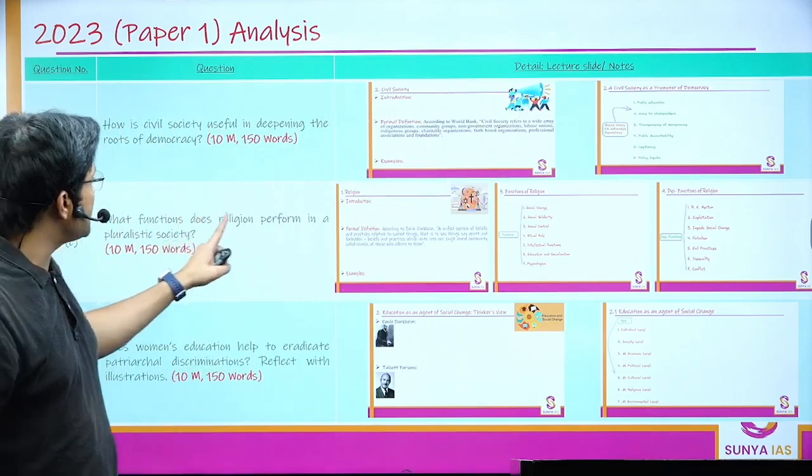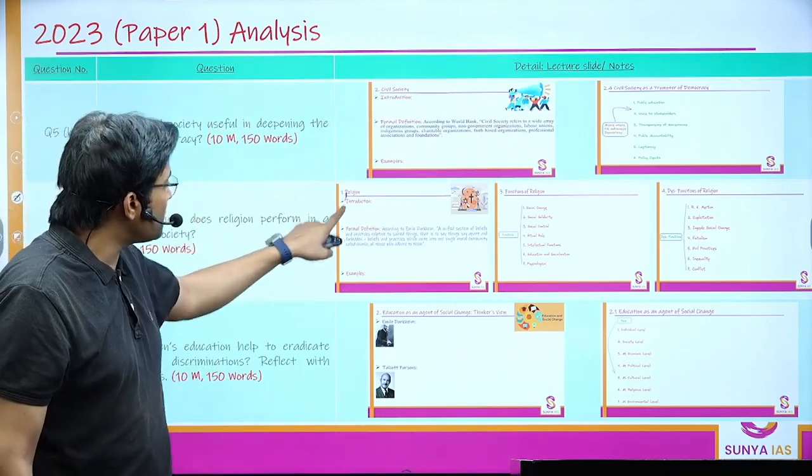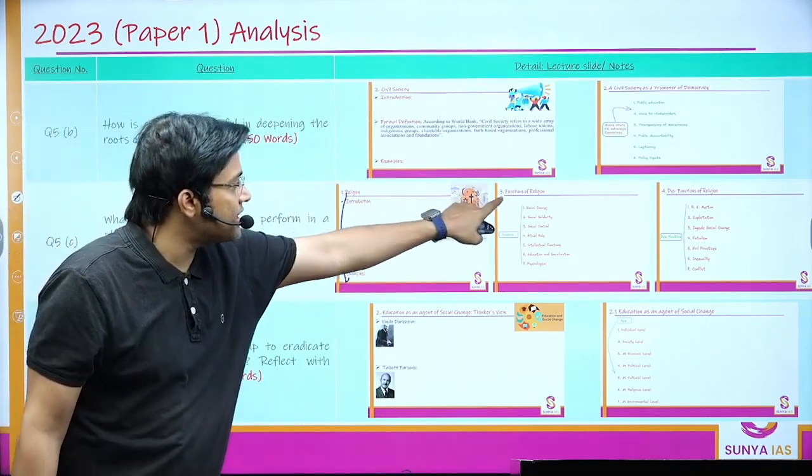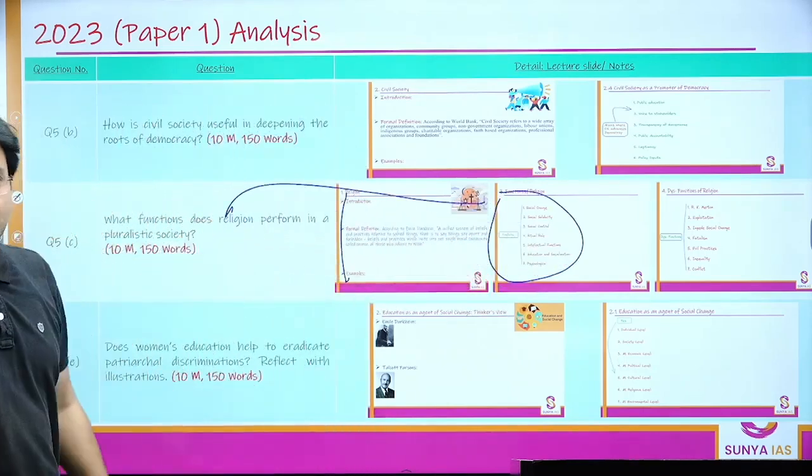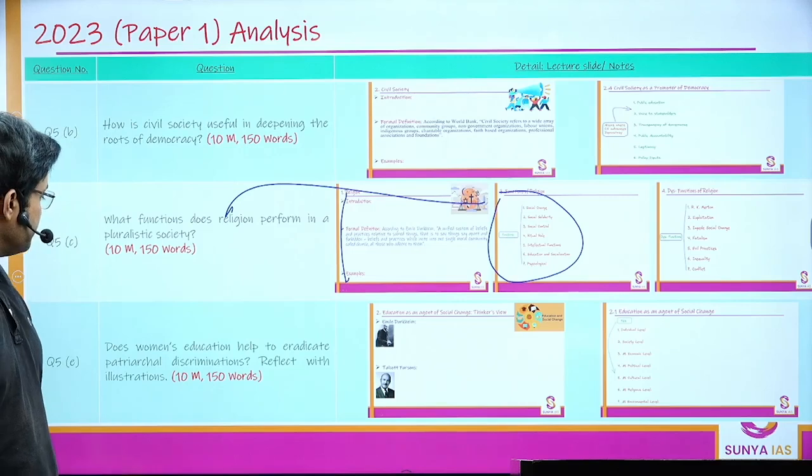What function does religion perform in a pluralistic society? Again, I've talked about religion. I've talked about the functions of religion. These functions, feeder points, could be used to answer what are the functions that religion performs in a pluralistic society.